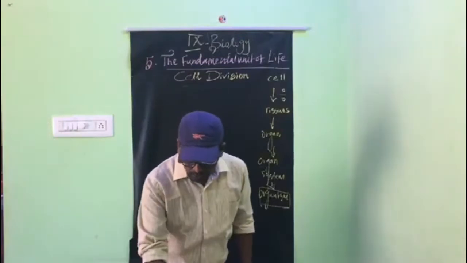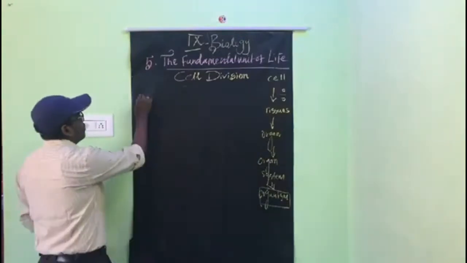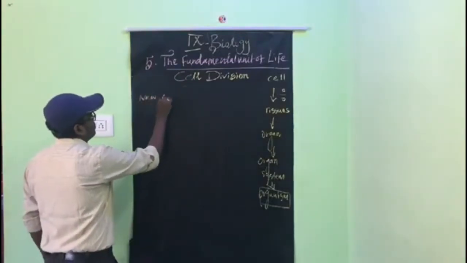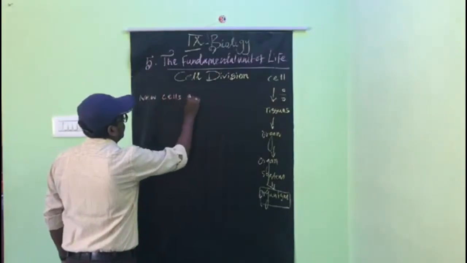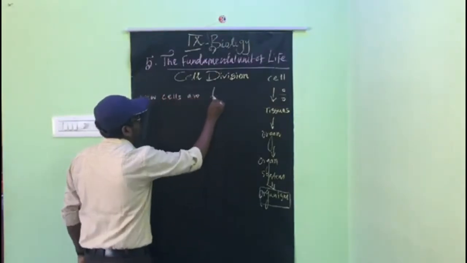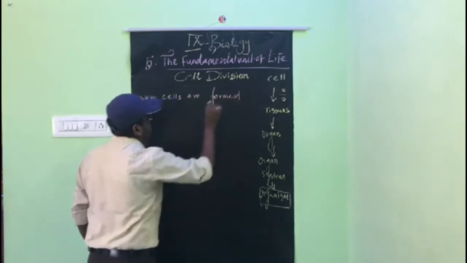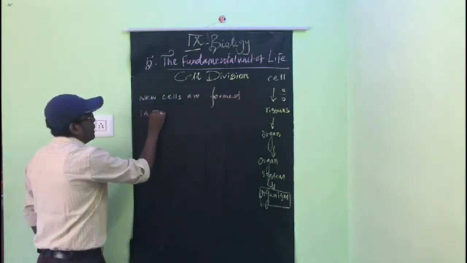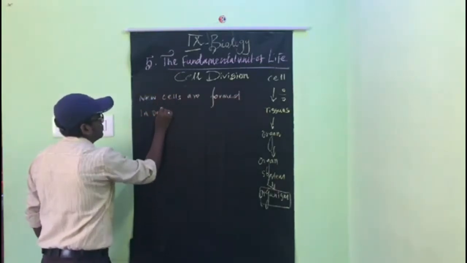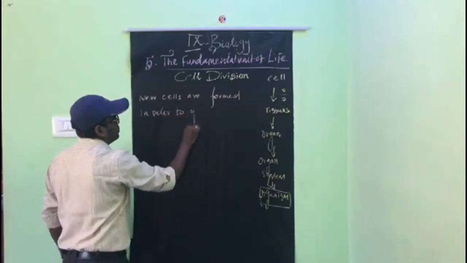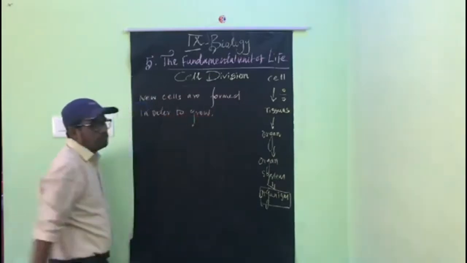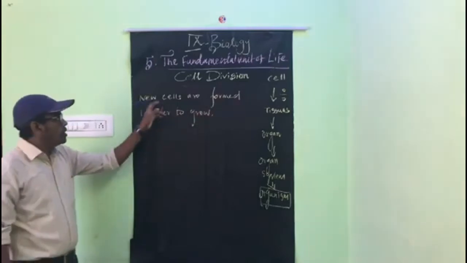The first one is, new cells are formed in order to grow. Why should new cells form?